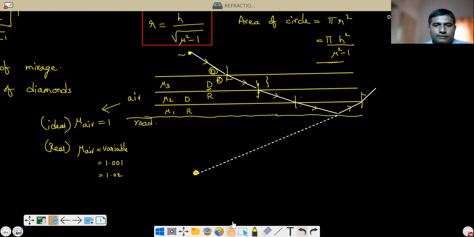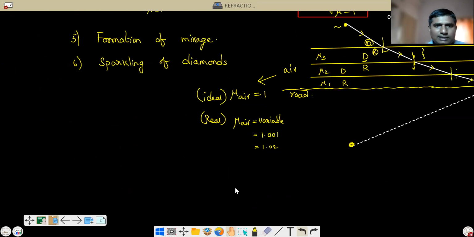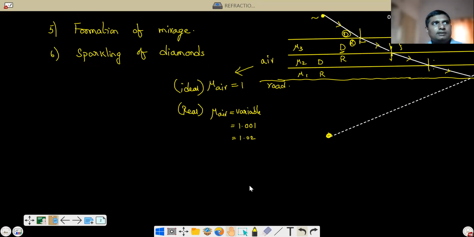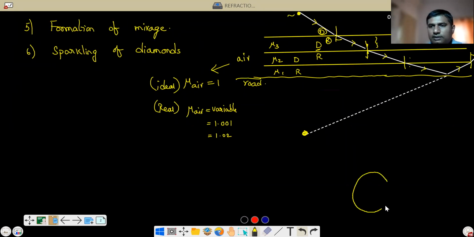Similarly, we can also explain sunrise and sunset. The sun appears to rise early. Suppose its time is 6 o'clock, but we see it rising at 5:58 only. That is also due to total internal reflection, because the sun's rays pass through different layers of air. Suppose this is the earth, now this is the sun, and this is the horizon, that means level. Now you are standing here.